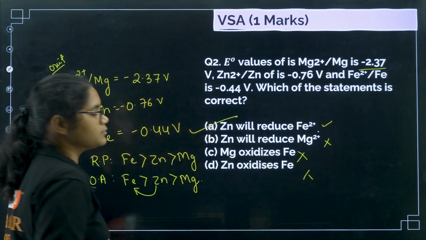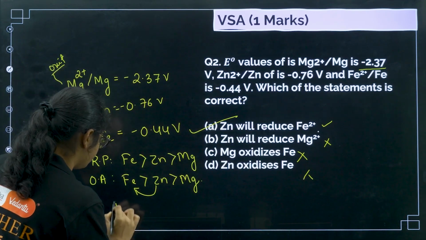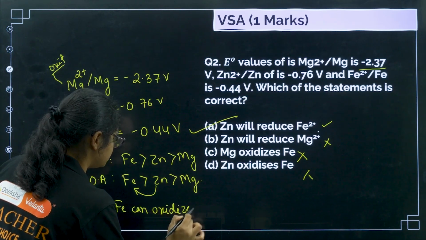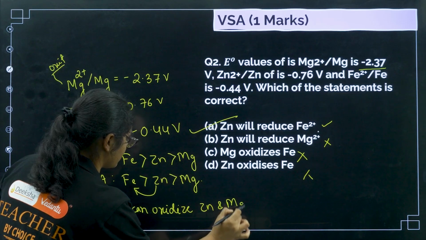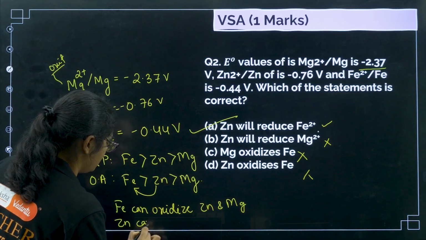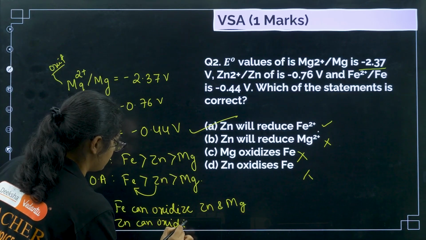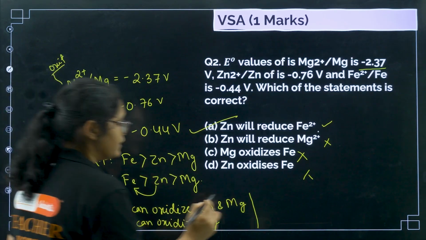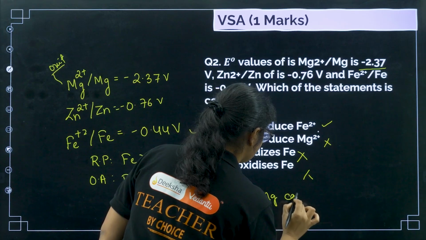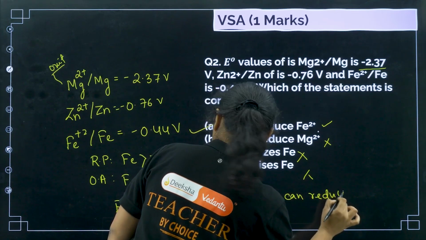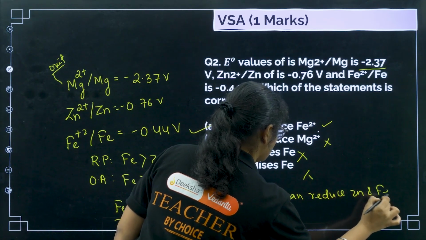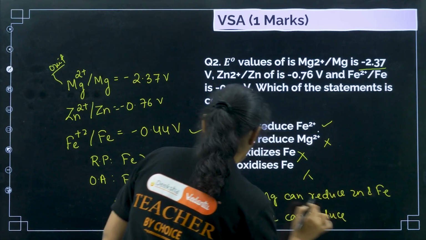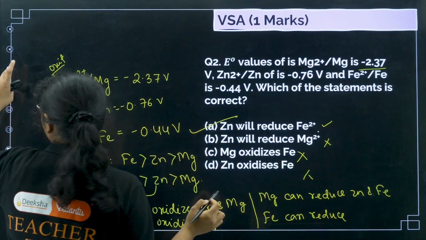The correct statement is option A. So Fe can oxidize zinc and magnesium, and zinc can oxidize magnesium, right? Now in terms of reducing, Mg can reduce zinc and Fe, and zinc can reduce Fe.